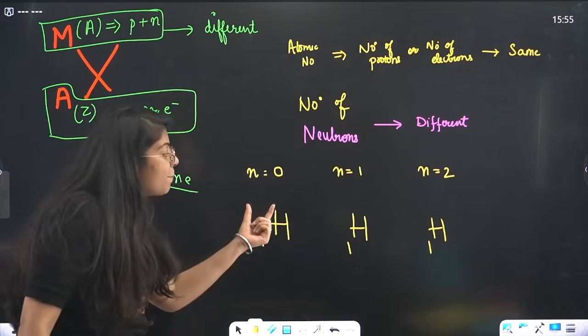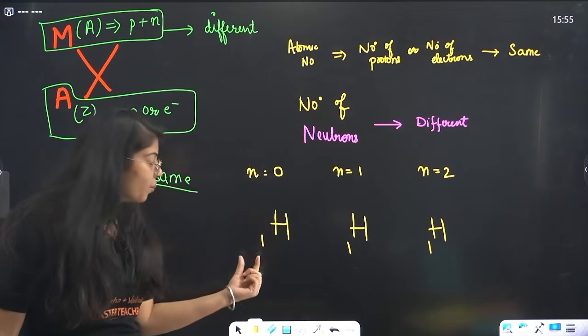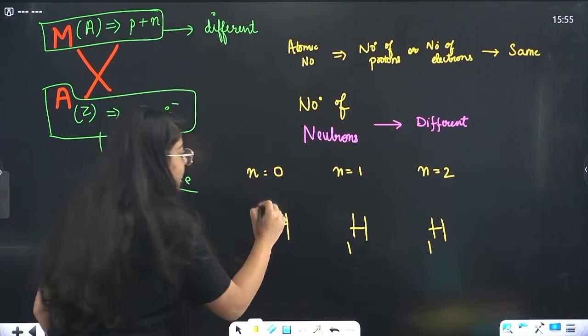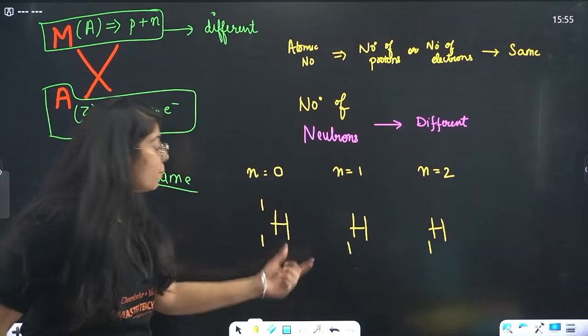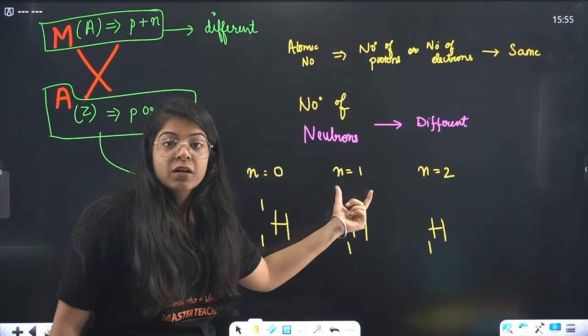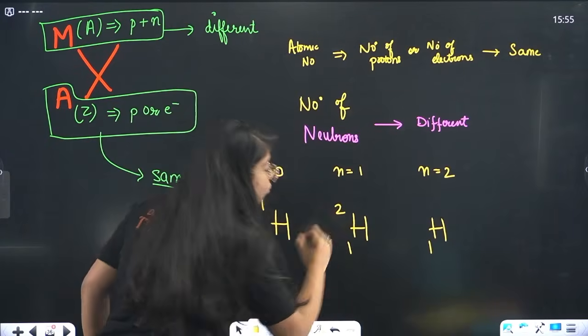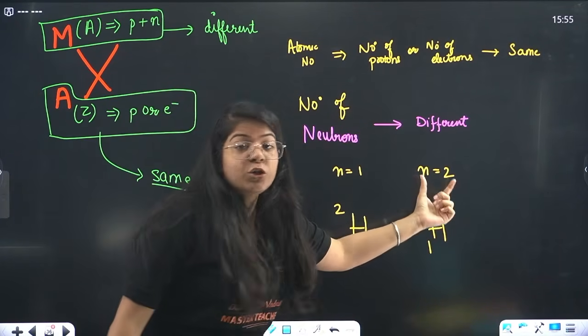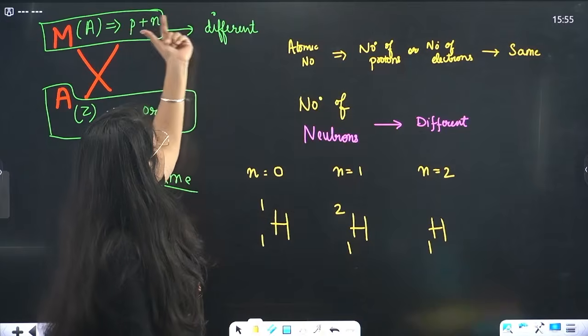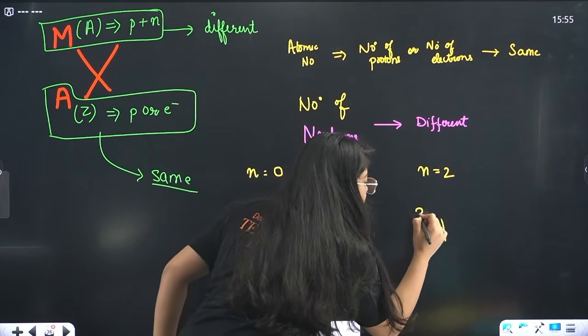Remember? So here mass number is proton plus neutron. Proton is 1, neutron is 0, so this is 1. Proton is 1, neutron is 1, so mass number is 1 plus 1, 2. Proton 1, neutron 2, 1 plus 2, 3.